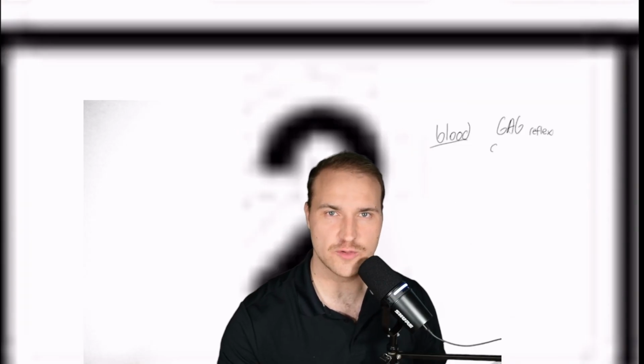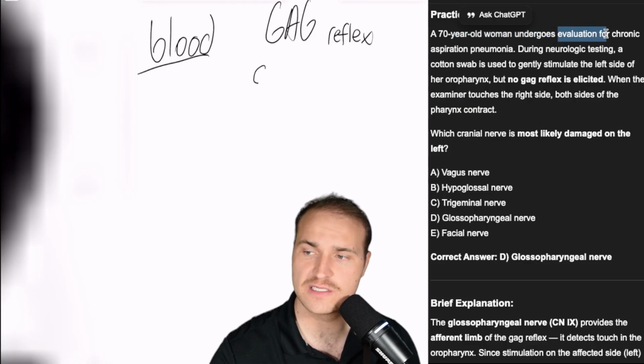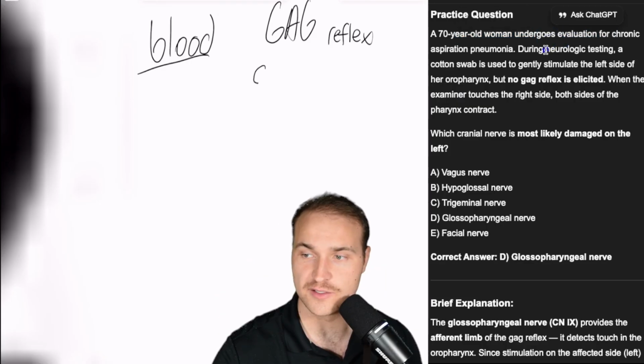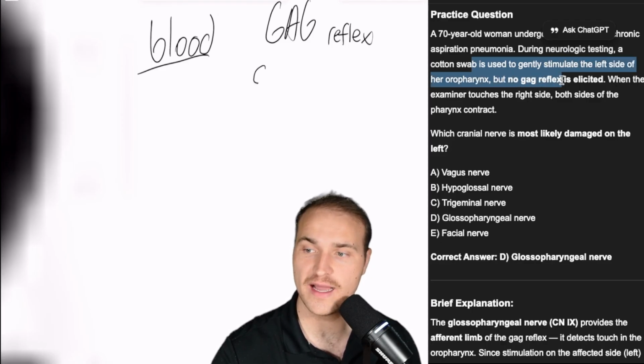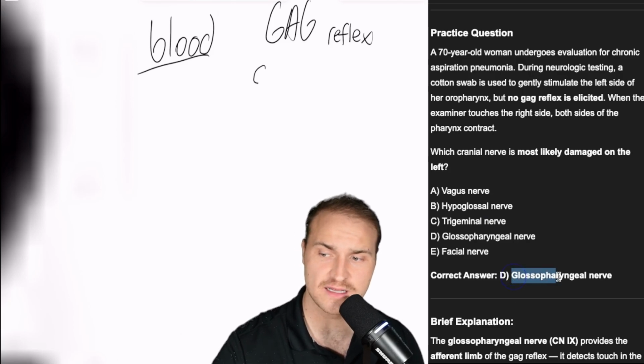Are you ready for question number 2? A 70-year-old woman undergoes evaluation for chronic aspiration pneumonia. During neurologic testing, a cotton swab is used to gently stimulate the left side of her oropharynx, but no gag reflex is elicited. What's damaged is the glossopharyngeal nerve.